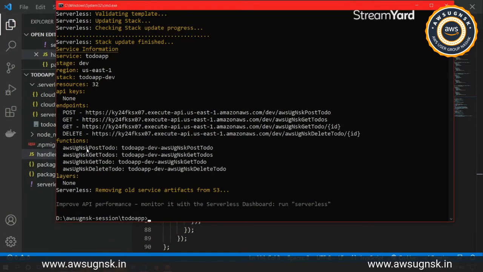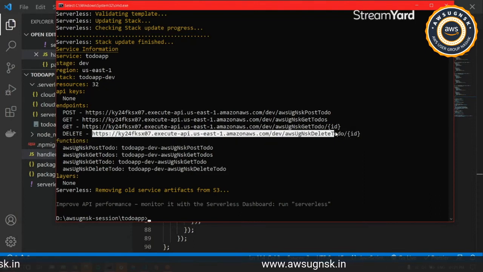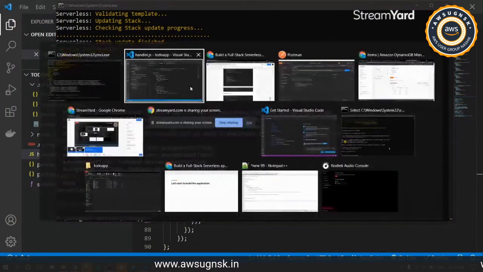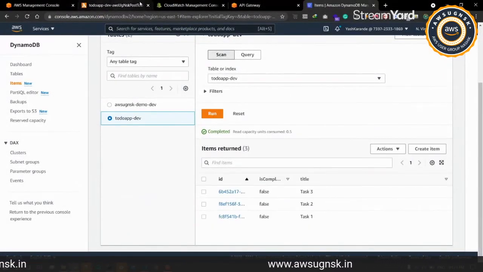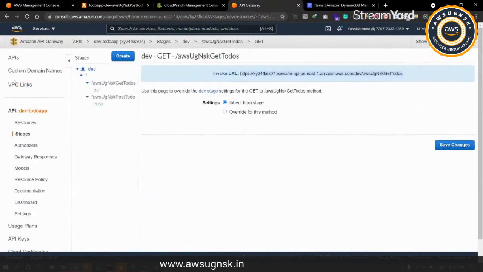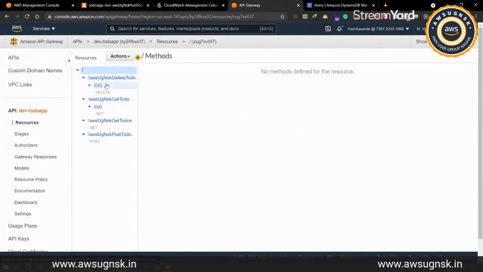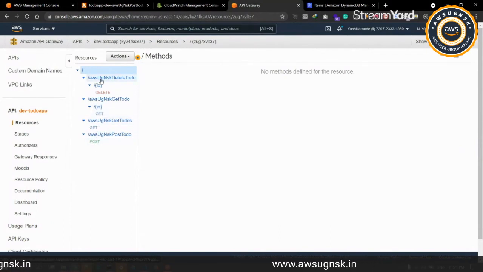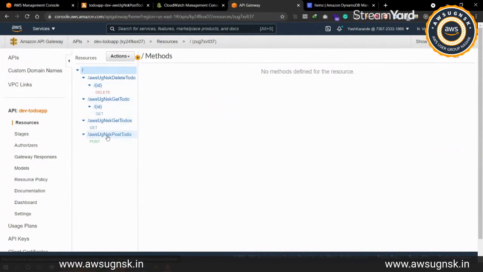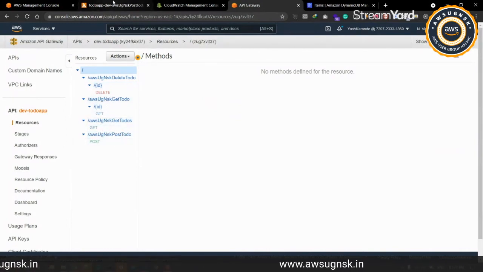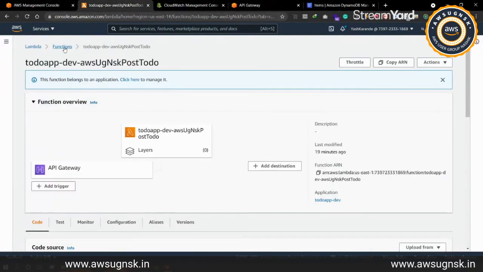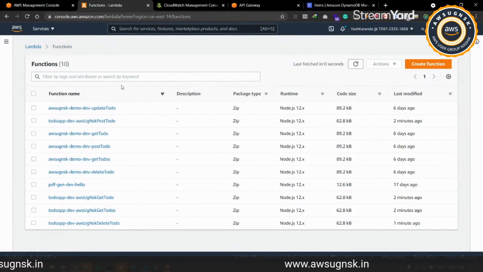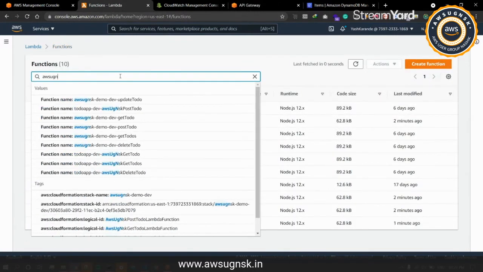So we have the delete method, it has been deployed. We'll go ahead to the endpoint of that. I'll actually show you the API gateway as well. It has updated and created multiple endpoints. The delete verb is used for deleting the to-do, and we previously had the get and post API endpoints. And with respect to functions, we have it under here. Let me refresh it.